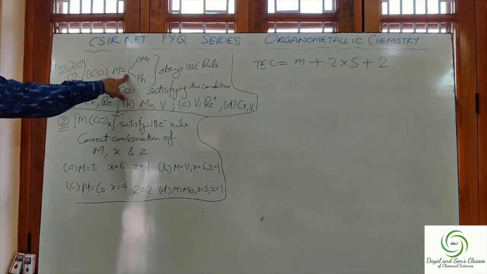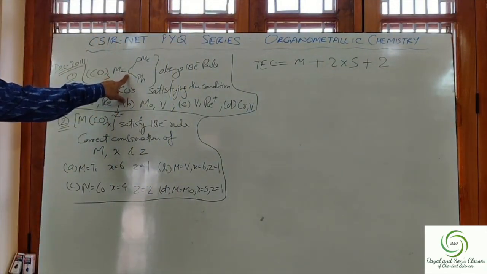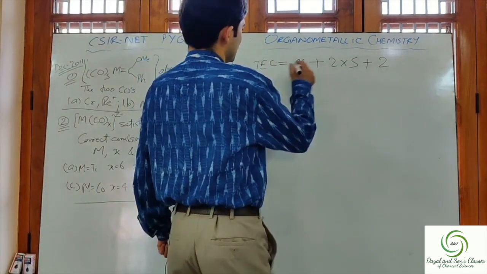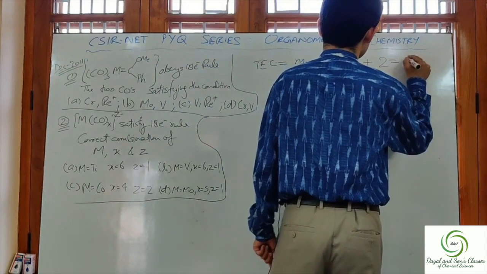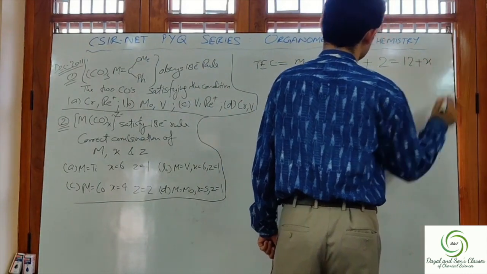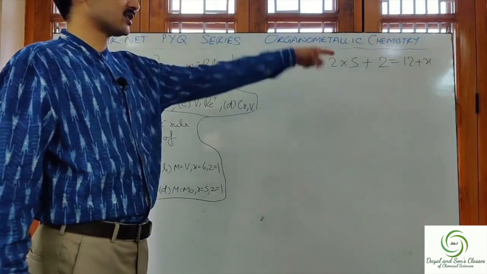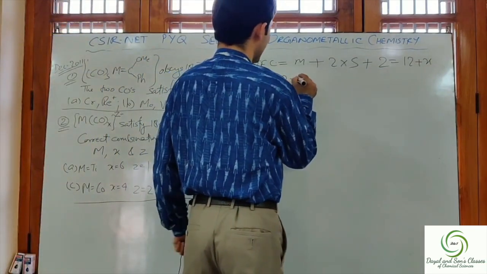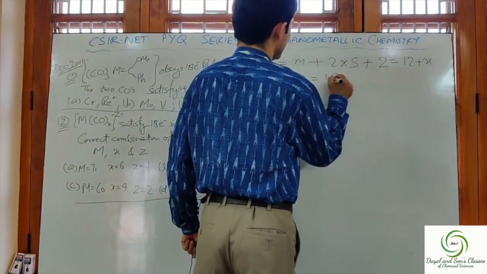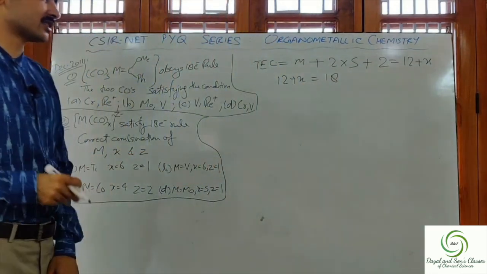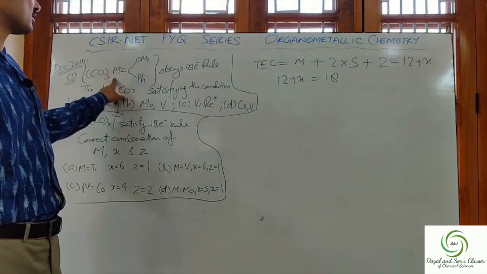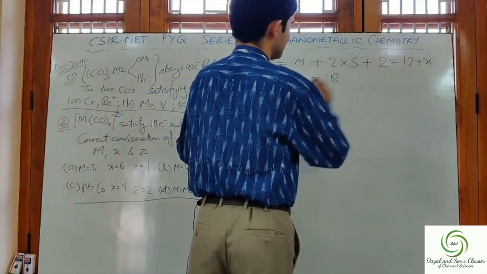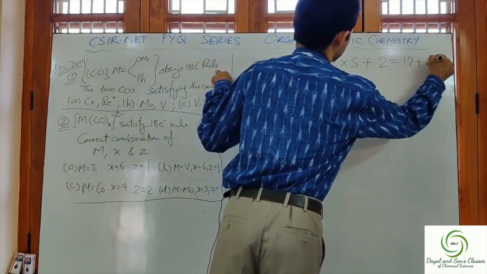This is a carbene molecule and carbene contributes 2 electrons. So the total comes out to be 12 plus m. And this must be equal to 18, because this complex satisfies the 18 electron rule.